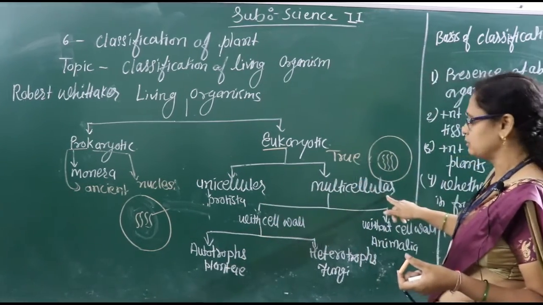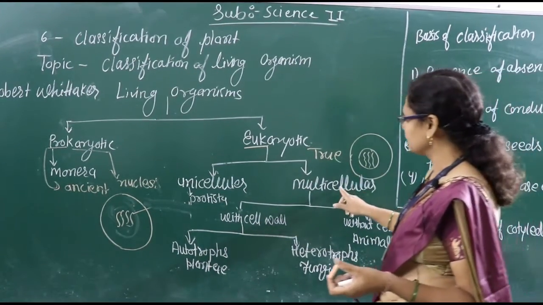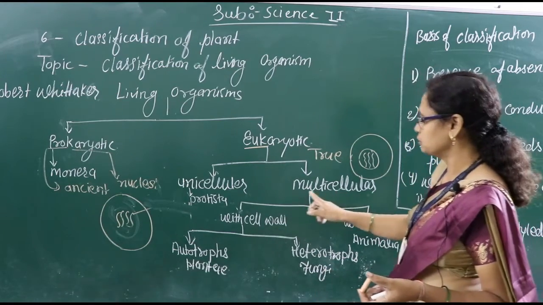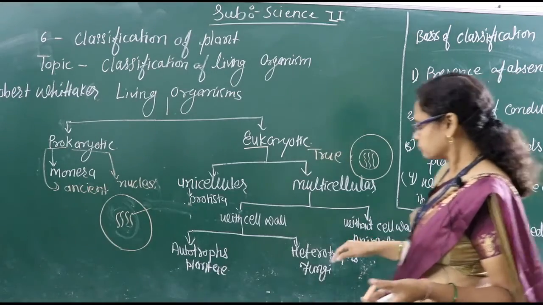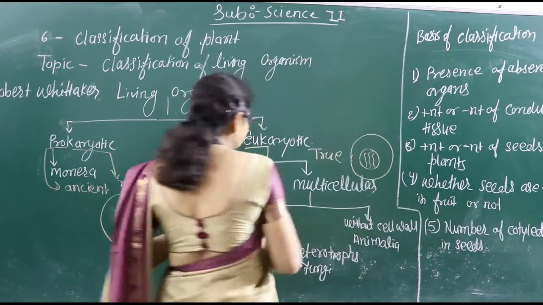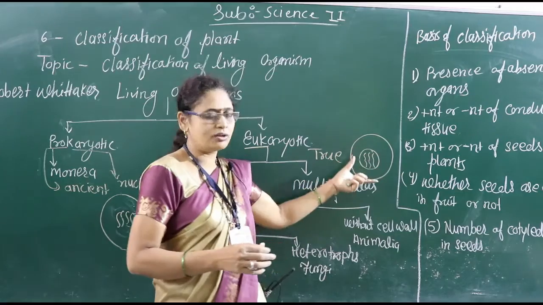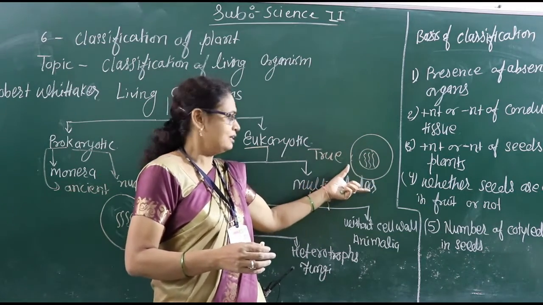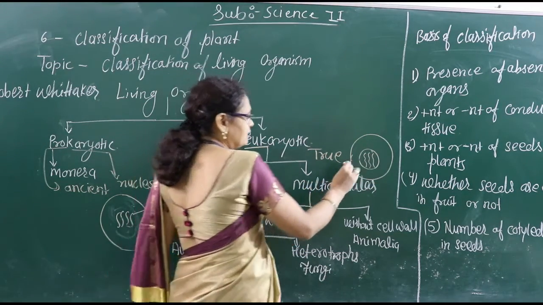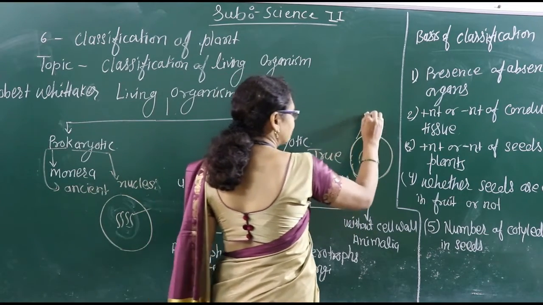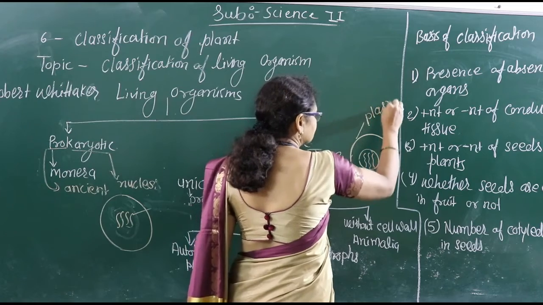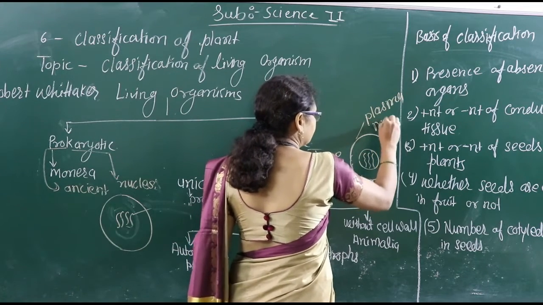The next one is the multicellular organism. Multicellular organisms we further classify into two groups: with cell wall and without cell wall. All of you know that you can see the developed structure of a plant or animal cell. In an animal cell, the nucleus is surrounded by a membrane, and that membrane is known as the plasma membrane.